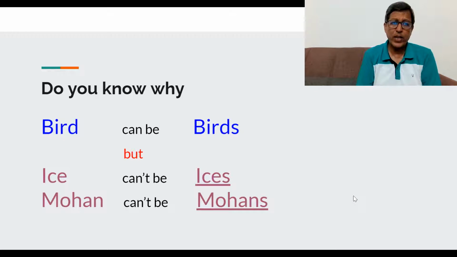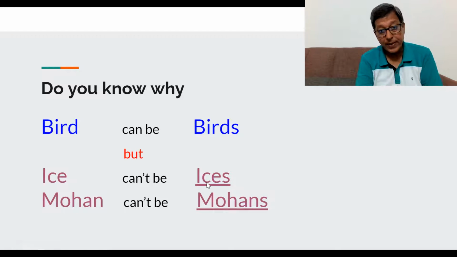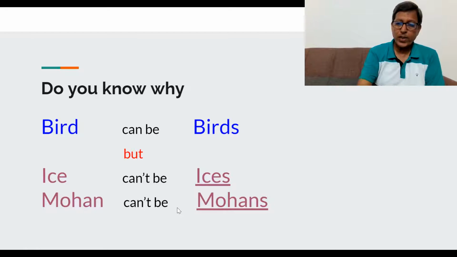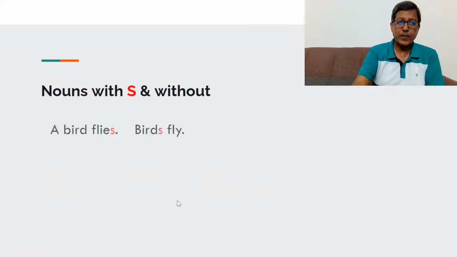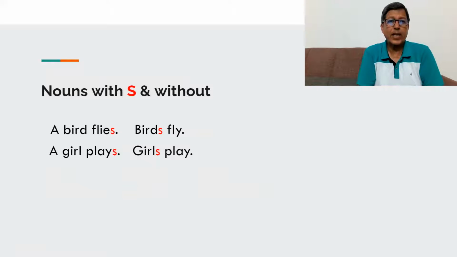Let's begin with this question. Do you know why bird can become birds, but ice can't become ices, and Mohan can't become Mohans? So let's look at the fact that nouns have two forms, with S and without.